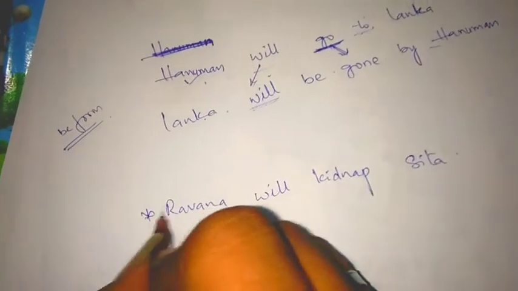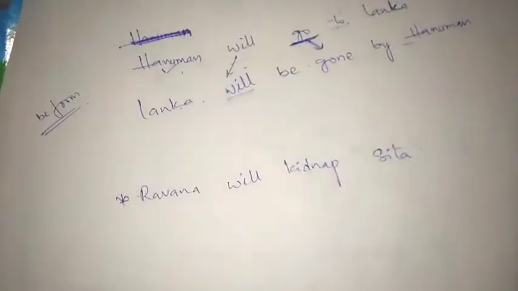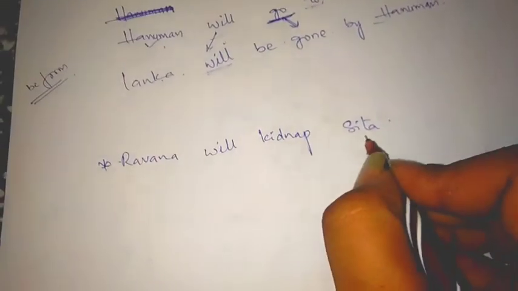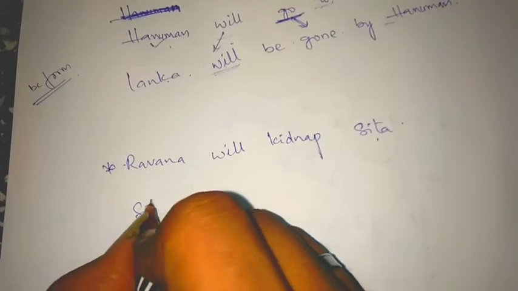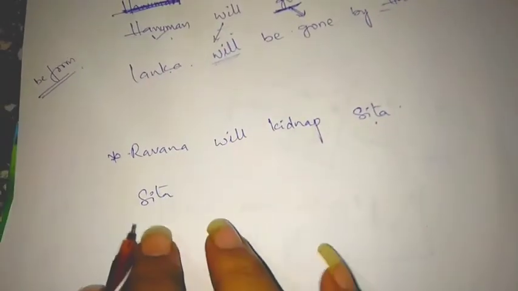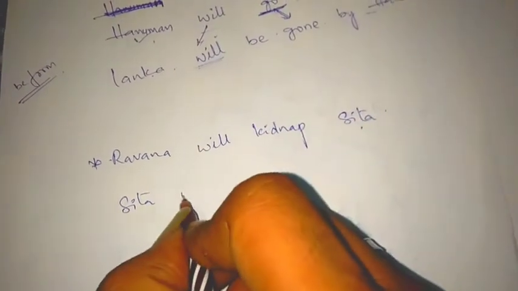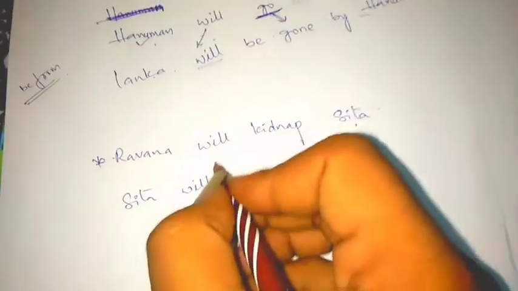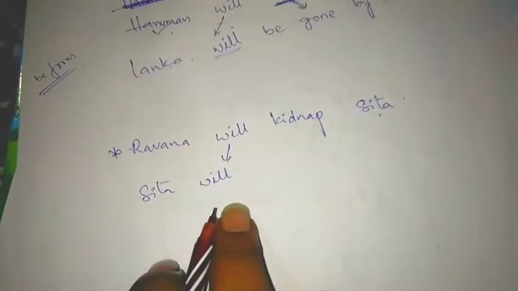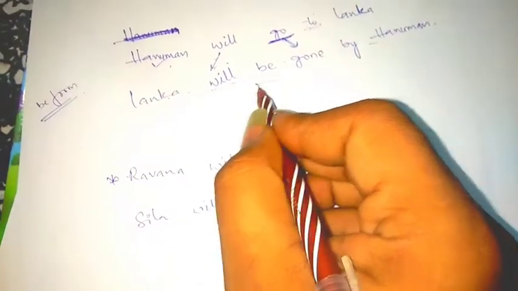Then the next question is, Ravana will kidnap Sita. Let us see how. Object will become subject, which is Sita. Sita will. Then, I already told you, the be form is used.